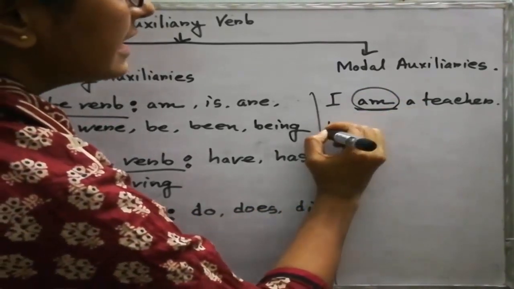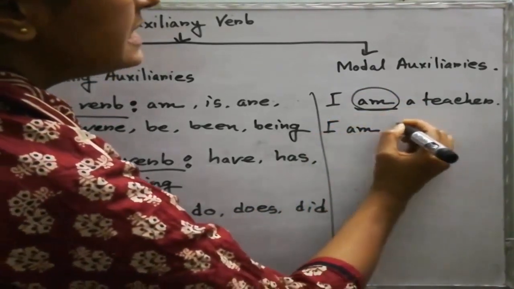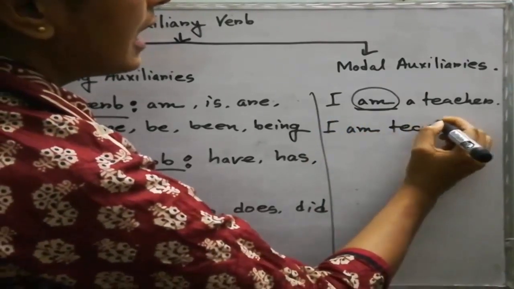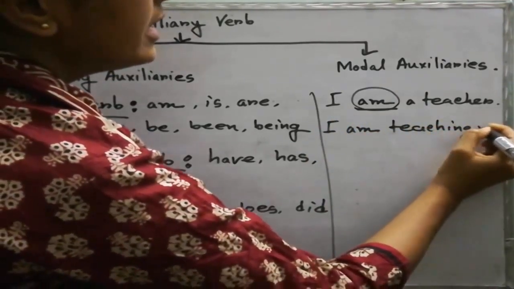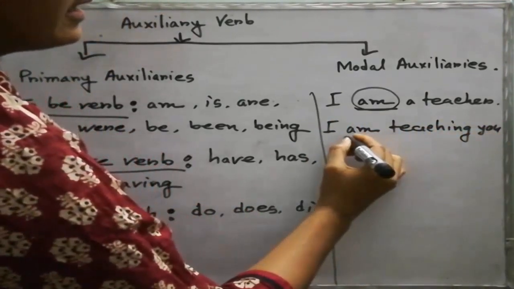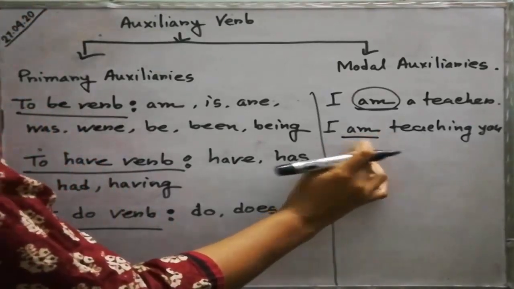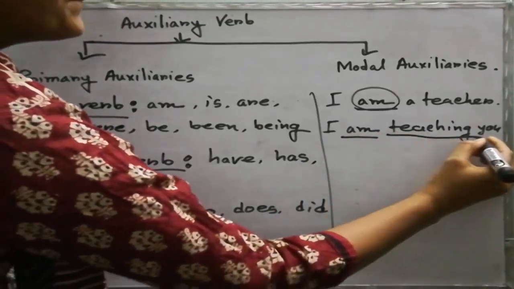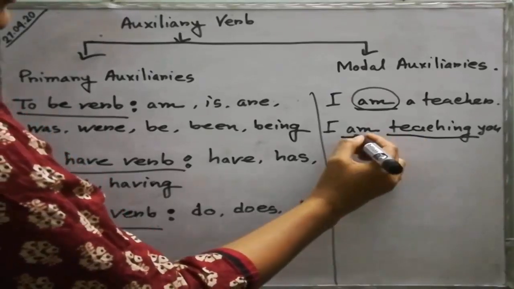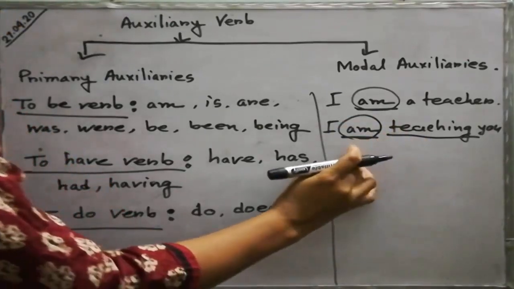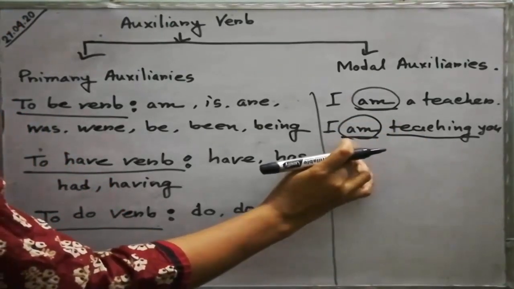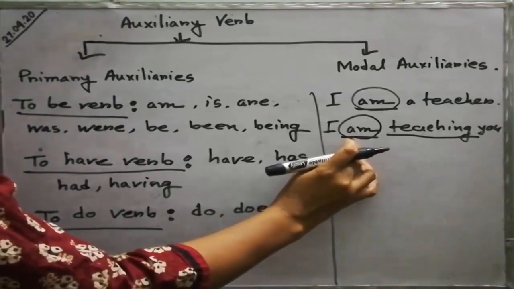And if I say, I am teaching you, look at here. The verb am helps the principal verb teaching. So here am is a primary auxiliary, used as an auxiliary verb.